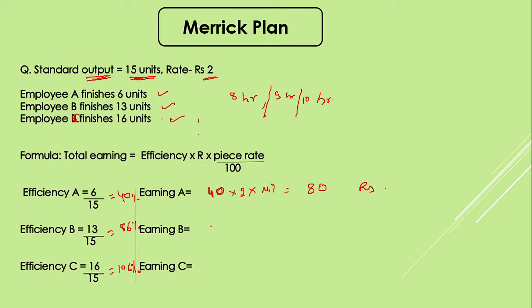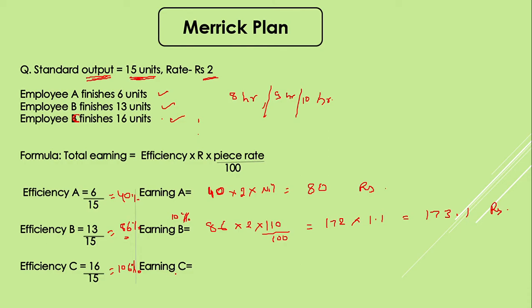Earning for B will be 86, as this is the efficiency for him, into 2 into, now as I said he should get a benefit of 10%, but 10% of what? 10% of his achievement. So it won't be only 10, it will be 110 upon 100. So that comes as 172 into 1.1, 189.2 rupees.